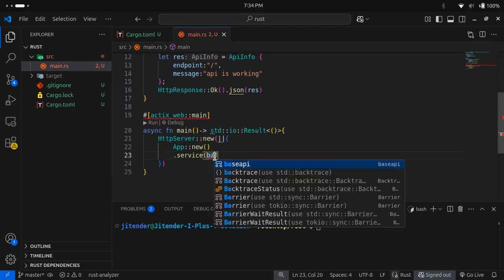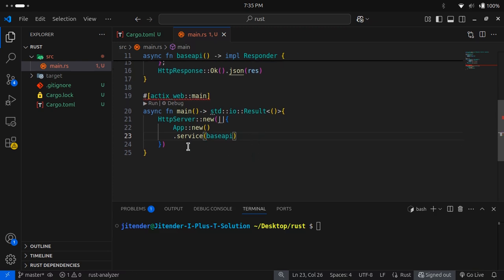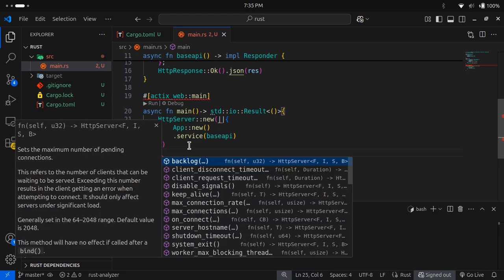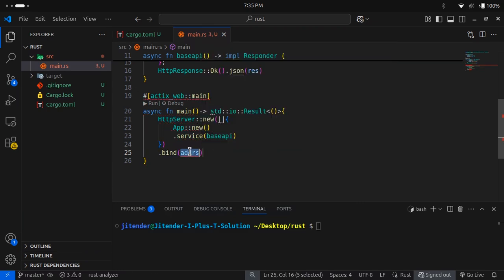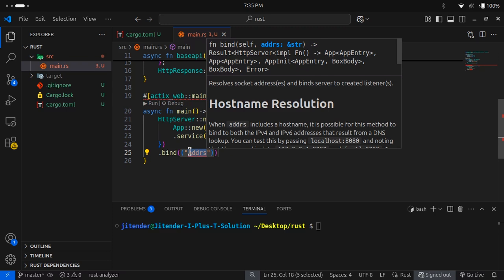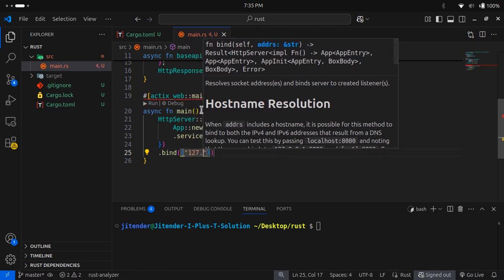Okay, cool. Now what we need to do next is bind this on some port, because by default in Rust it's not bound to any port. We need to define it on our own. Okay, so cool. We will make sure that it's on our localhost. So our localhost, what is our localhost?